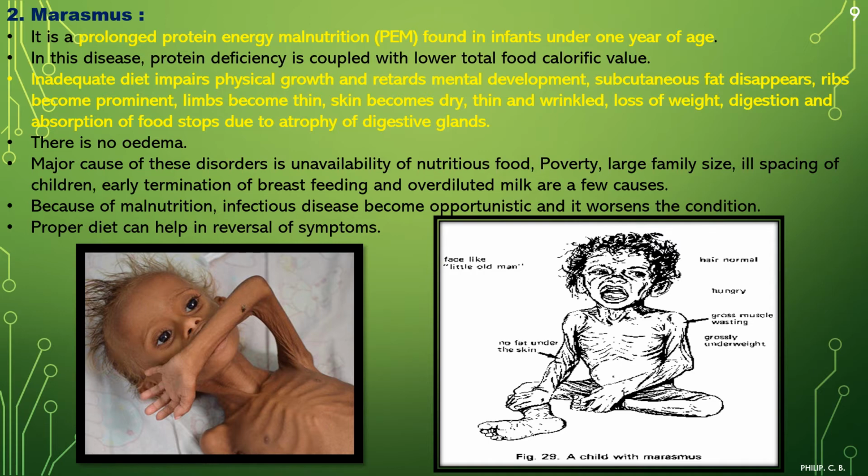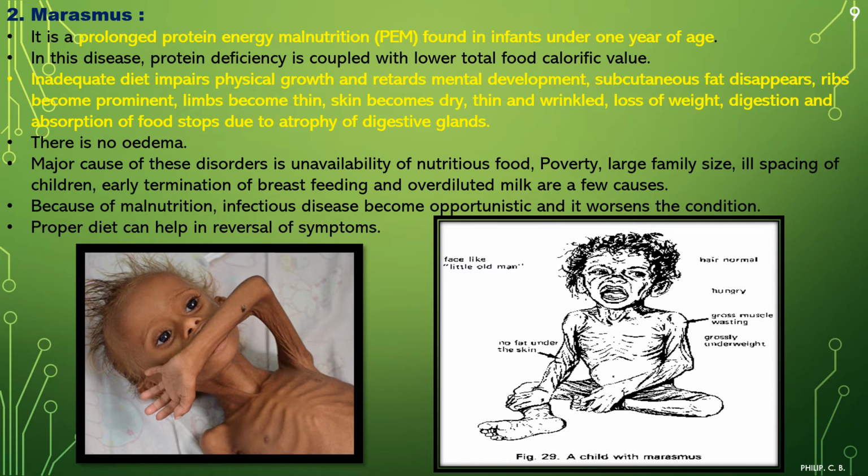Limbs become thin, skin becomes dry, thin and wrinkled, with loss of weight. Digestion and absorption of food completely stop, or stop partially, due to atrophy of the digestive glands. It means the digestive system itself stops functioning because there is continuously no food available, no digestion takes place, or there is no proper intake of food. It further leads to atrophy of the digestive glands. There is no edema. In the case of Kwashiorkor, edema is present.